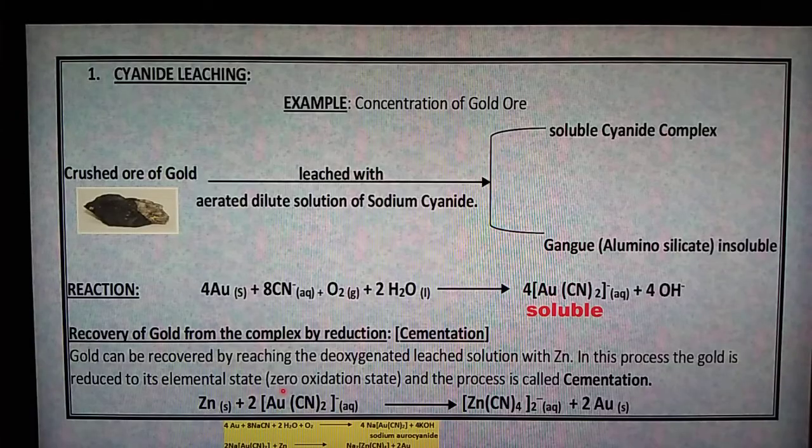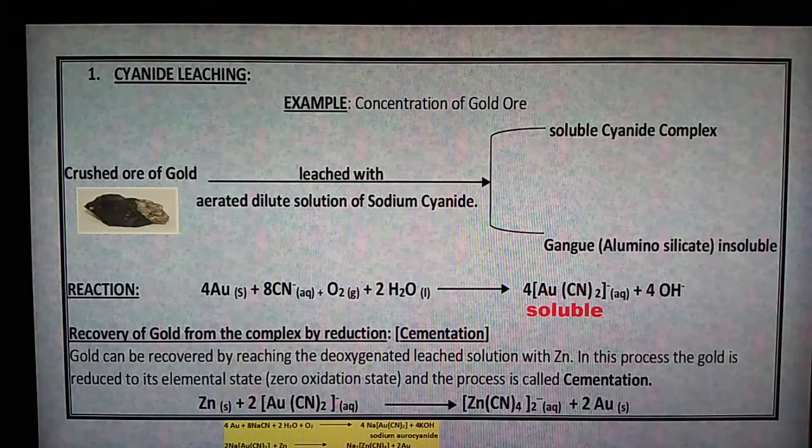So Au+1 becomes Au0, I mean the oxidation state decreases from +1 to 0. That's why gold is involved in the reduction process. That's why the sentence is: the gold is reduced to its elemental state, and the process is called cementation, the separation of gold from a complex.